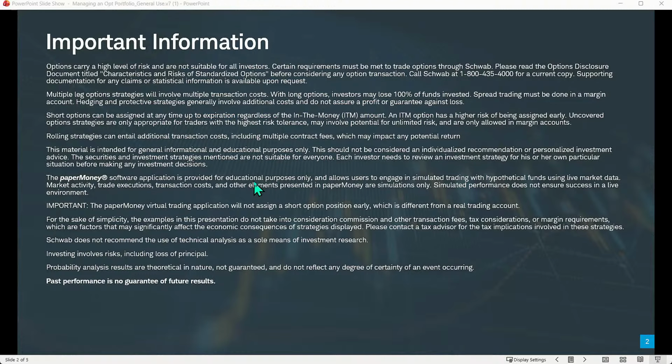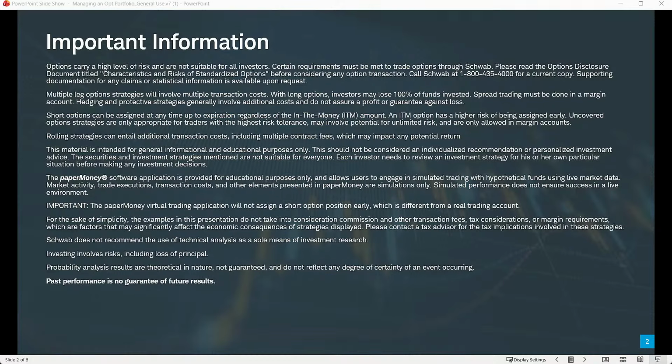Let's go through the few disclosures we have before we get started with the main topic here. Options do carry a high level of risk and are not suitable for all investors. And multiple leg option strategies will involve multiple transaction costs. Short options can be assigned at any time up to expiration, regardless of the in-the-money amount. They don't do that in the paper money application. They don't assign short options early, that is. But in a real account, that does happen. And rolling strategies can entail additional transaction costs.